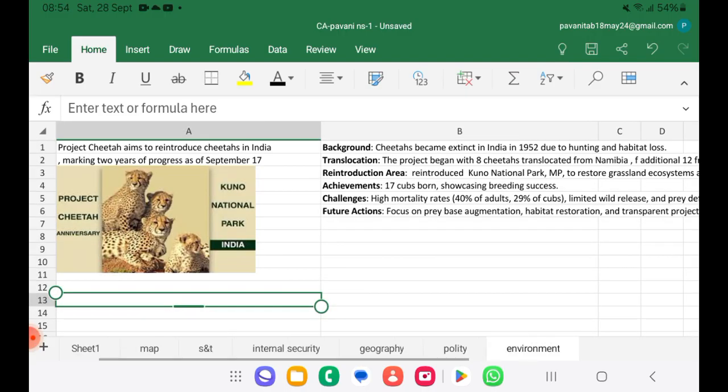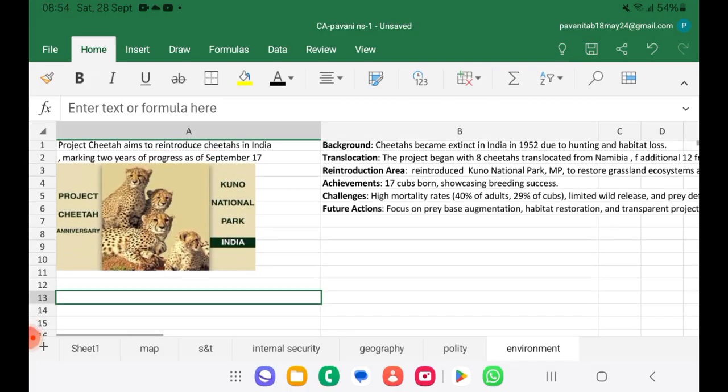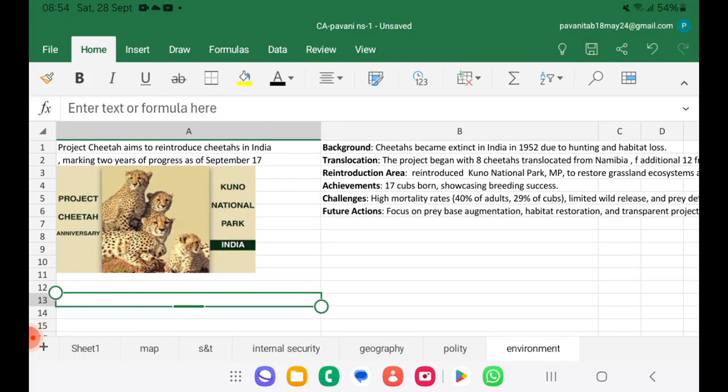Under environment, yesterday we have seen the cheetah, which has been imported from Namibia and then South Africa. We see a mortality rate of 40% in adults and 29% in cubs, and we will be focusing on prey-based augmentation, habitat restoration, and a transparent project. So these are some of the points we have to revise. That's all for today's current affairs. We'll catch up tomorrow.